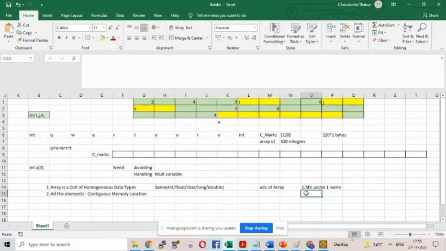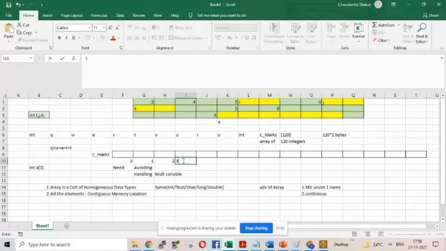Next is, as it is stored in the continuous memory location, the advantage is we can use indexing for array. Indexing means what? First location I can consider as the 0th location, second location 1, third location 2, fourth location 3, like that, and so on. So I can use indexing.